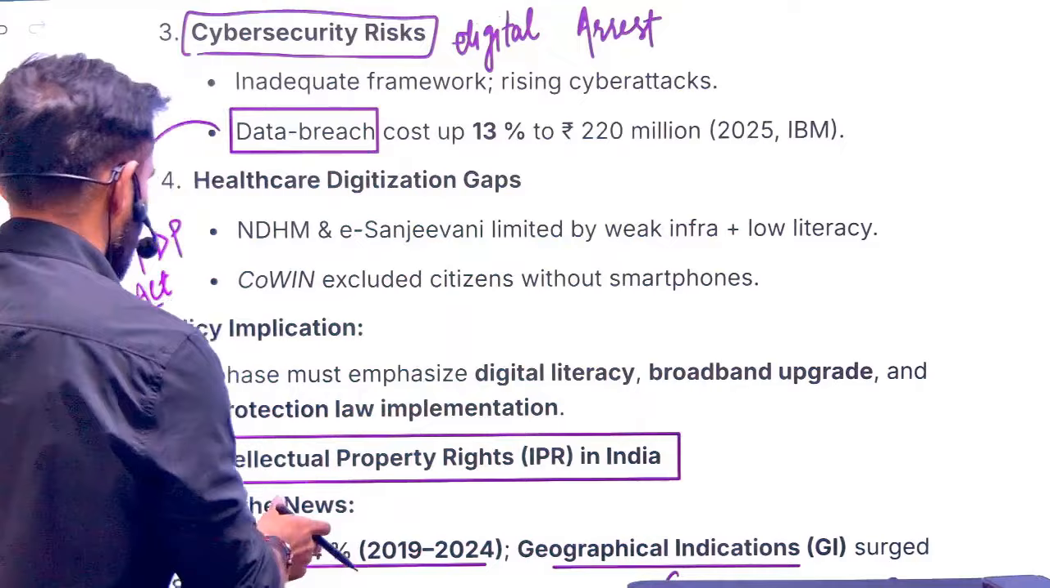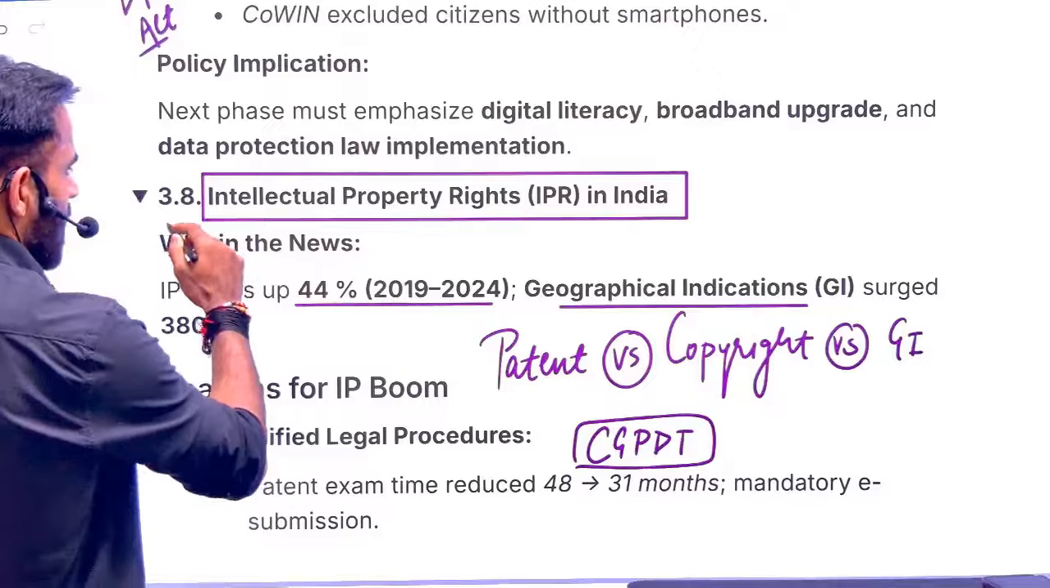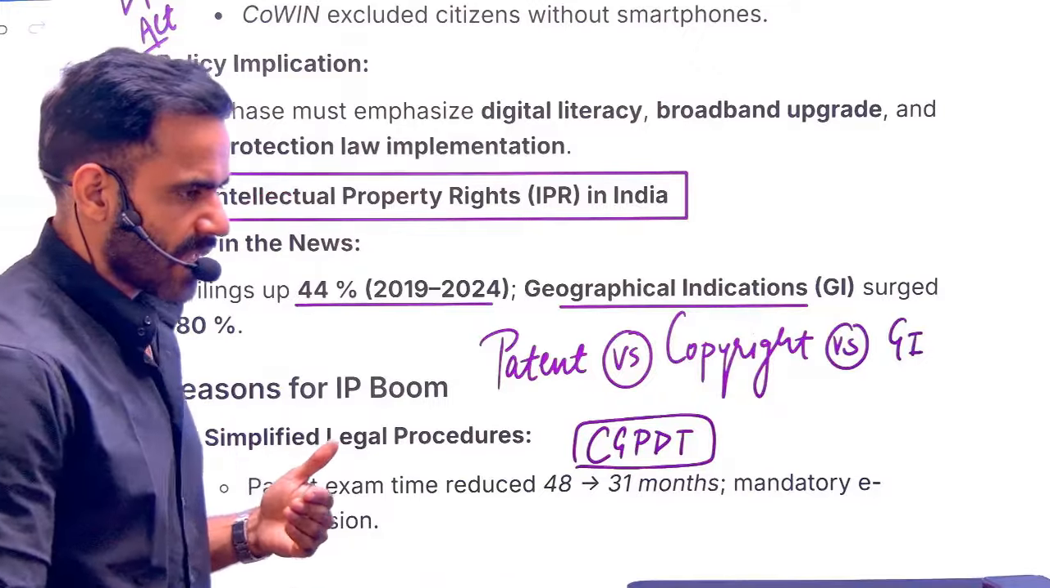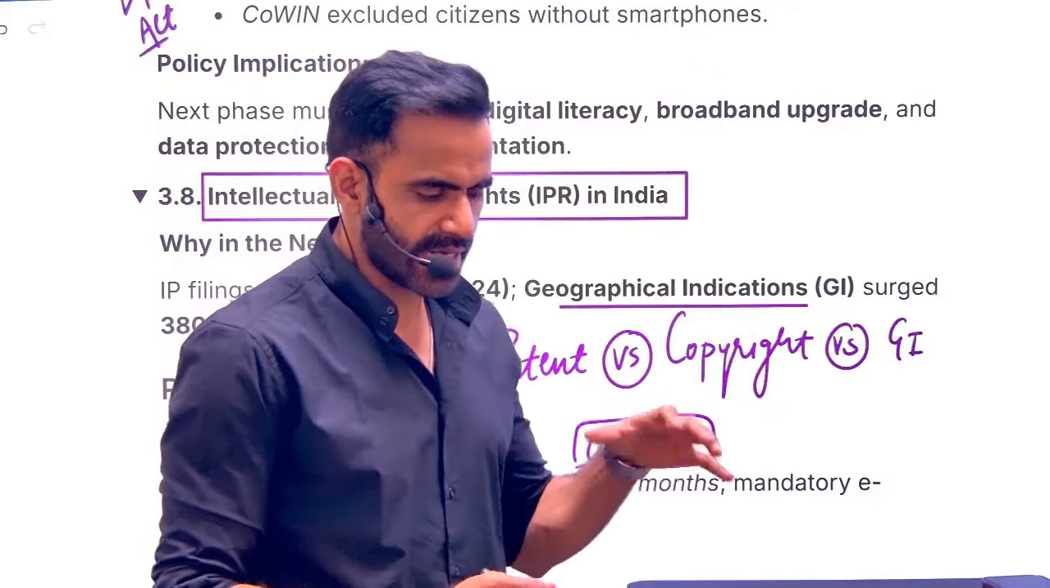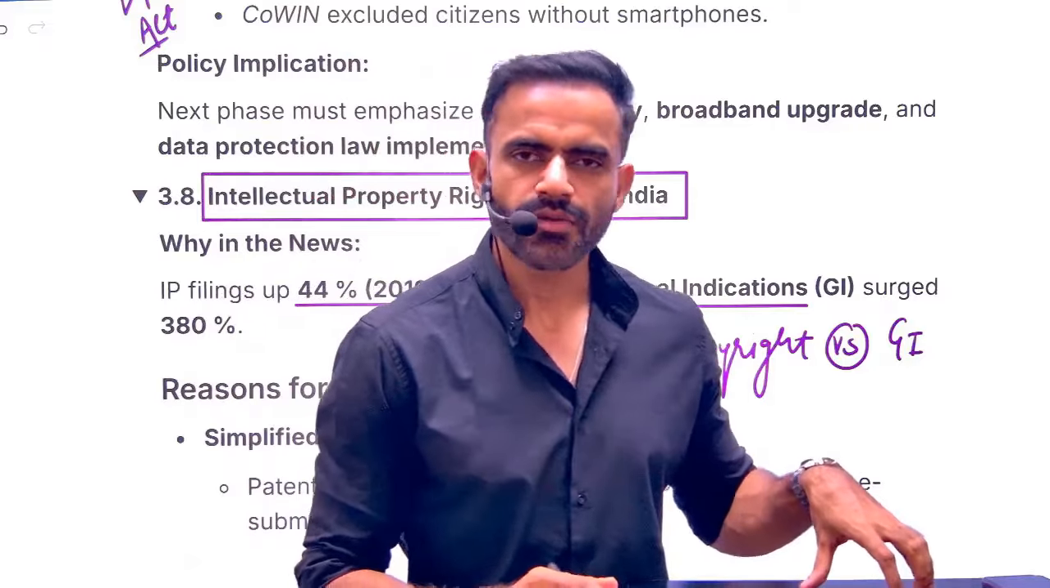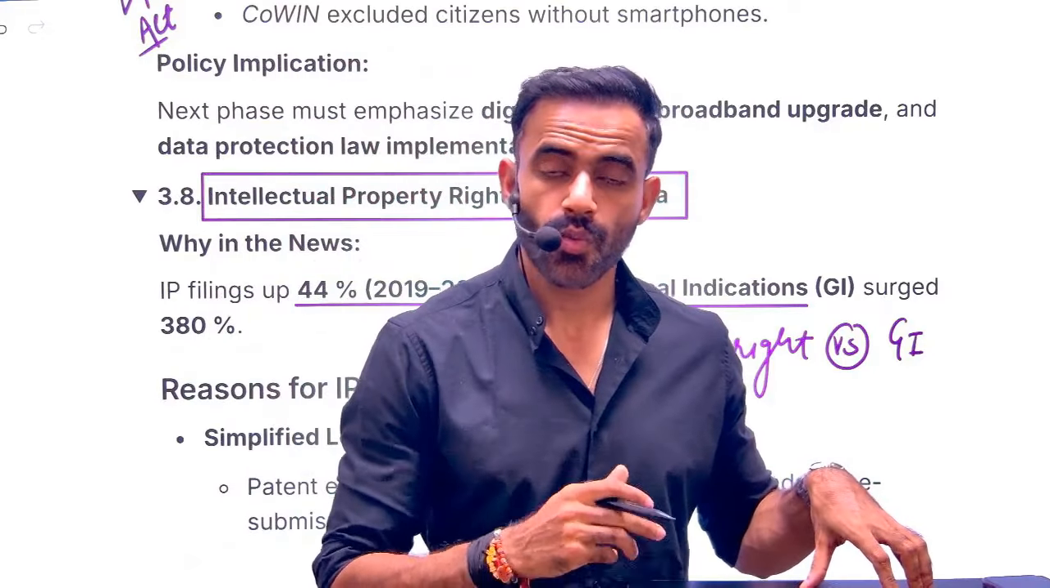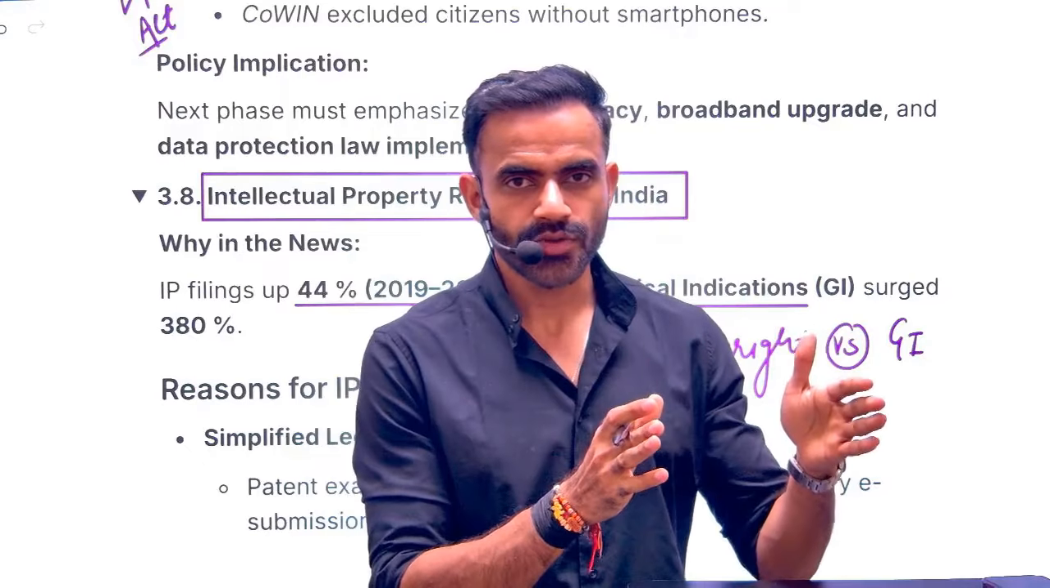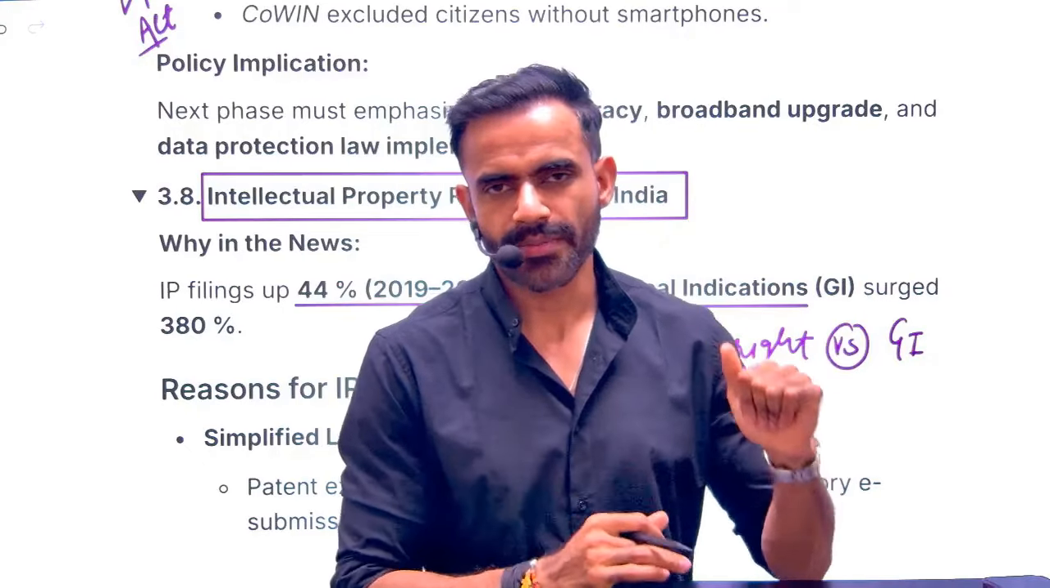Question can be asked. Next is related to IPR in India. First thing first, what is IPR? IPR is intellectual property right. That means rules and regulations to protect the intellectual property. What is intellectual property? Intellectual property simply means creation of human mind.